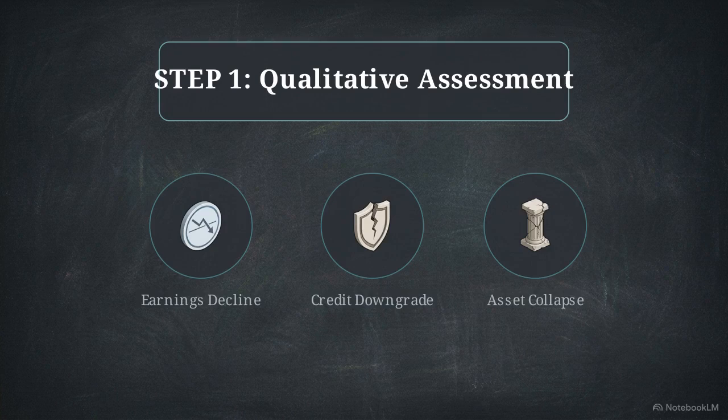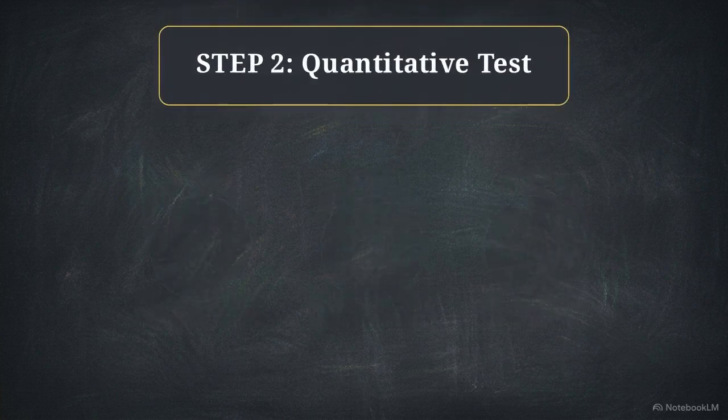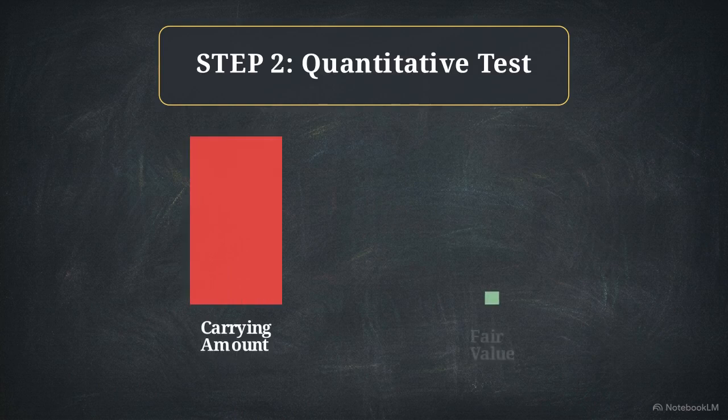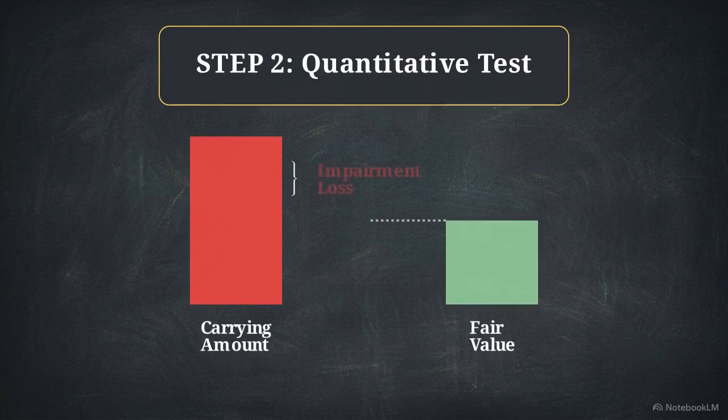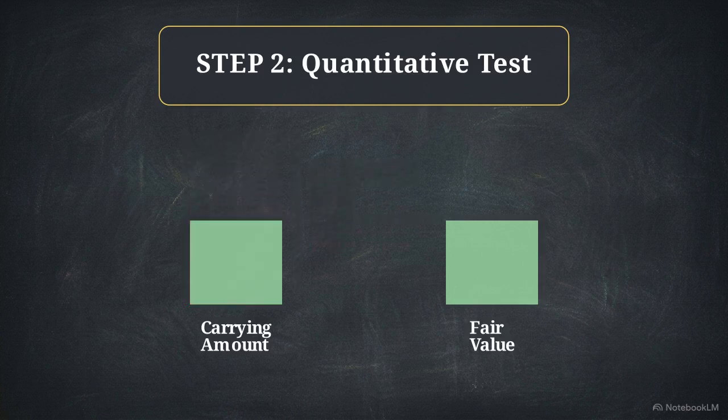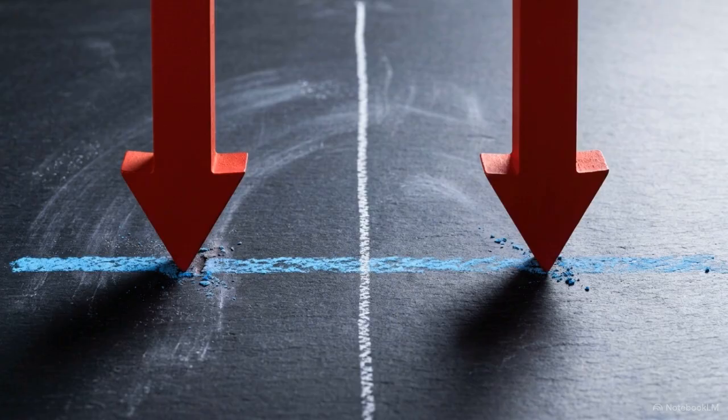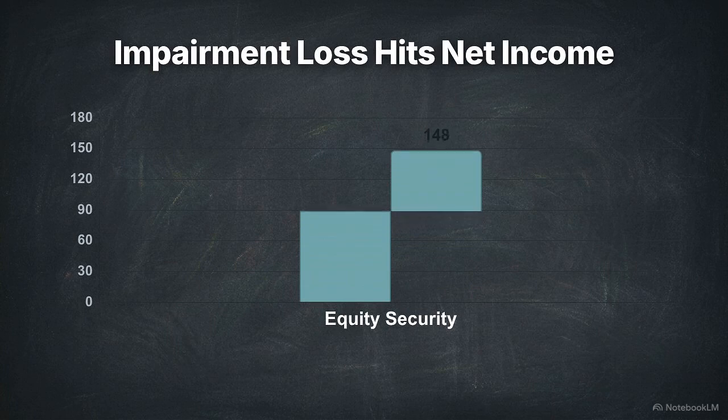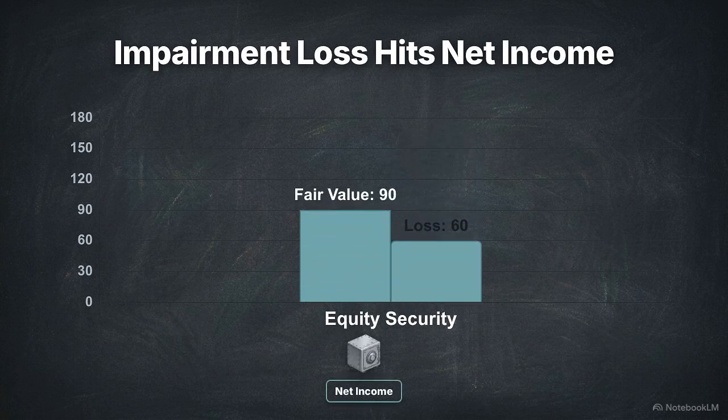If triggers are met, the entity performs Step 2, a quantitative test. The carrying amount is compared to the newly estimated fair value. Any excess carrying value is instantly recognized as an impairment loss. Functionally, an impairment loss serves the exact same mathematical purpose as an unrealized holding loss. It tethers the inflated carrying value back down to harsh market reality, pulling the loss through net income.